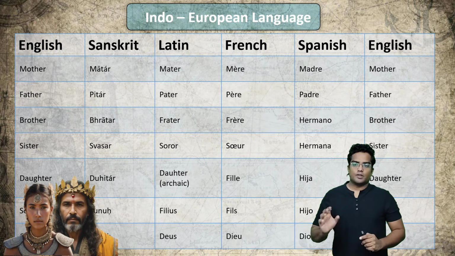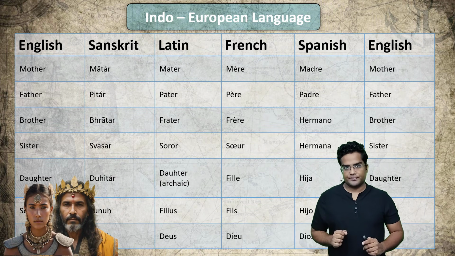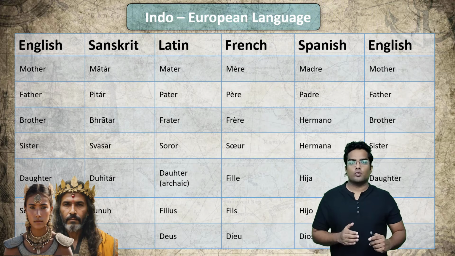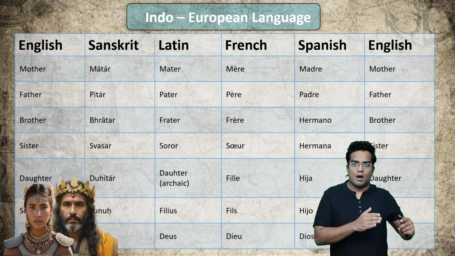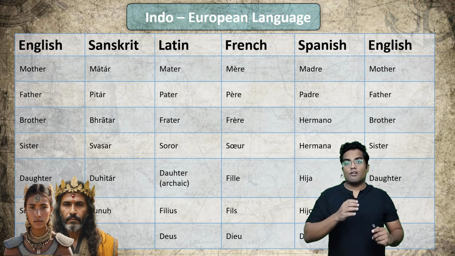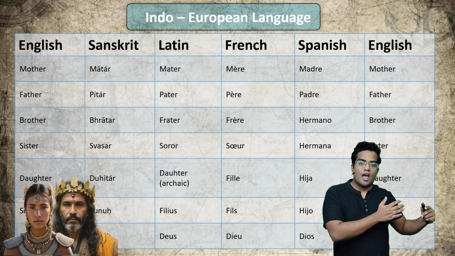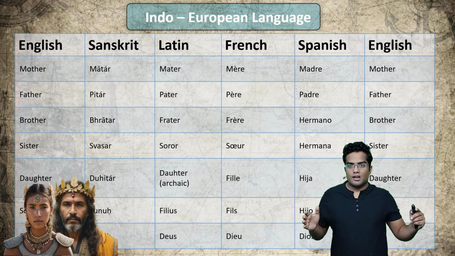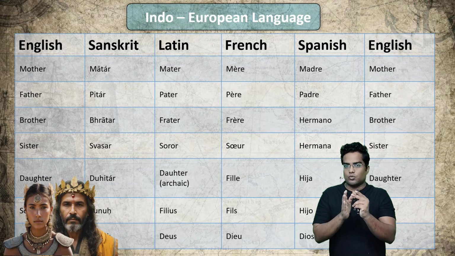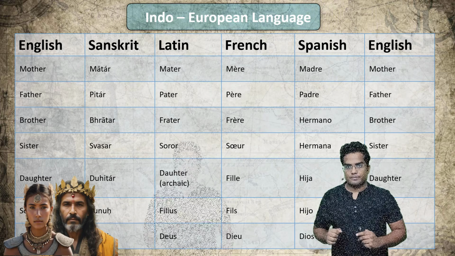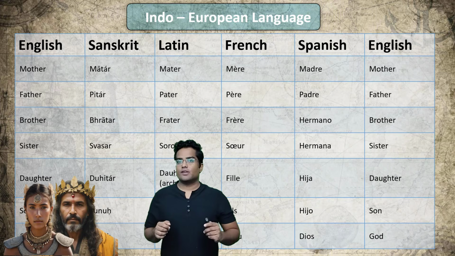For example, this is the word mother. As you can see, it is somewhat similar to the Sanskrit word mater or mata, or ma. Then we have the Latin word mater. In French we have mère, madre, and mother. As you can see, the Sanskrit word is somewhat similar to the English, French and Spanish words. Now let's go to the second one, that is, father.